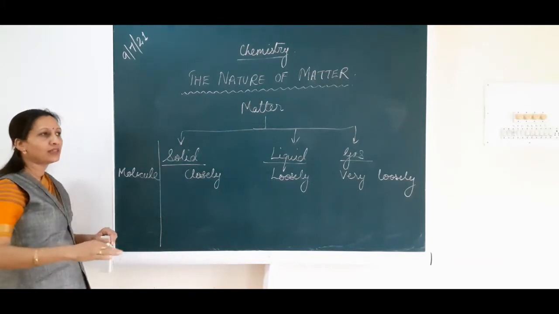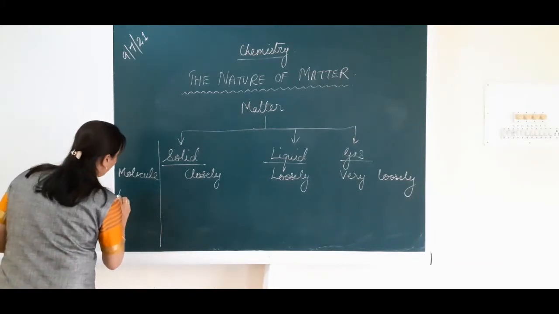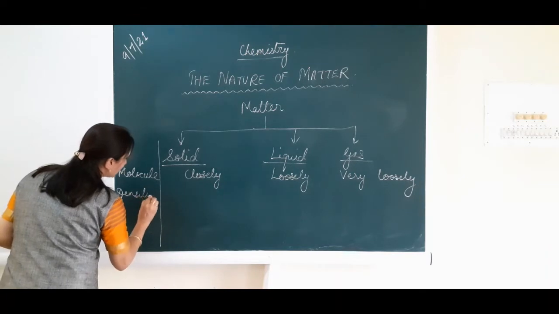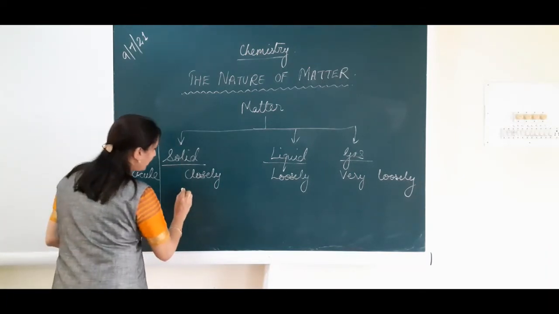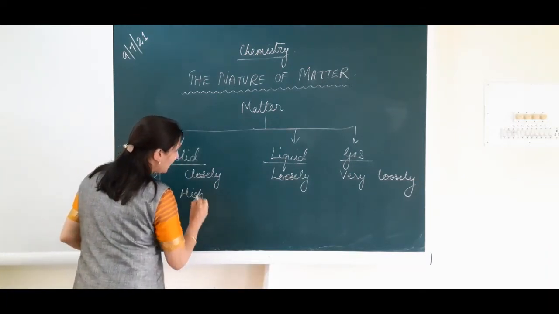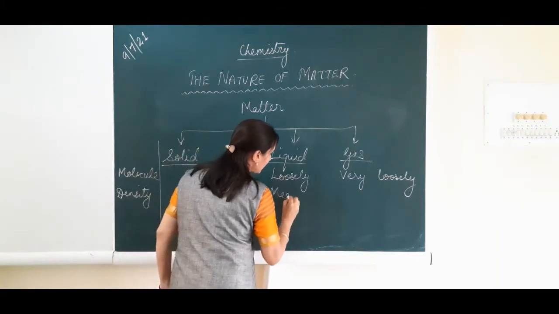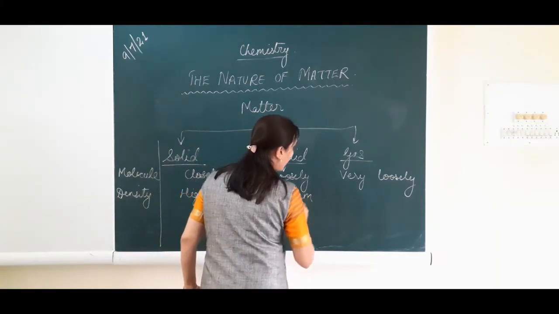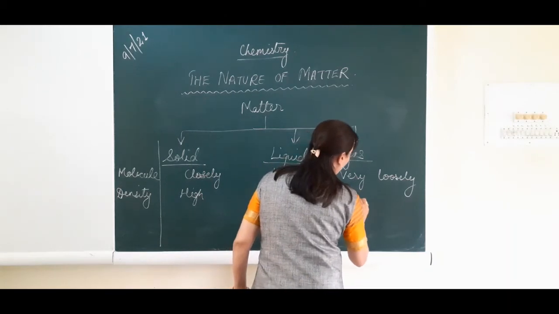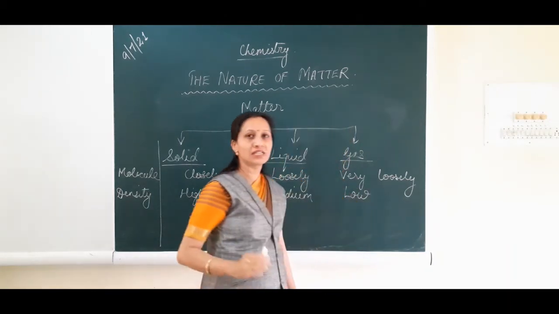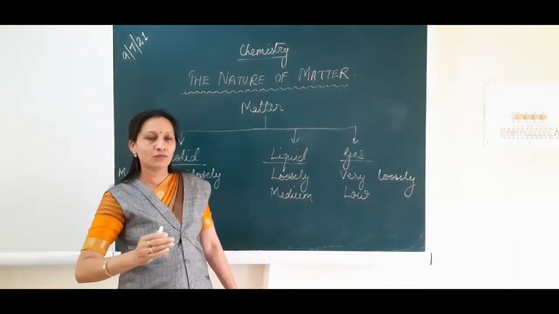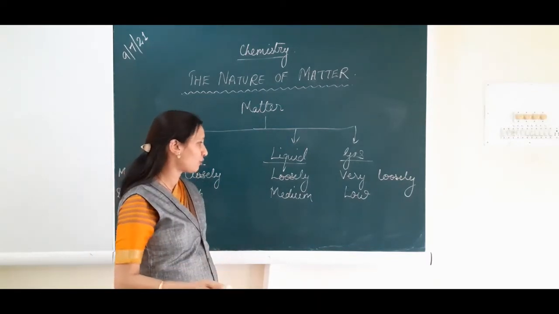Now if you compare the density of these three states of matter, solids will have high density, liquids will have medium density, and gases will have very low density. Why? Because density is equal to mass upon volume. I think you must be familiar with this formula.